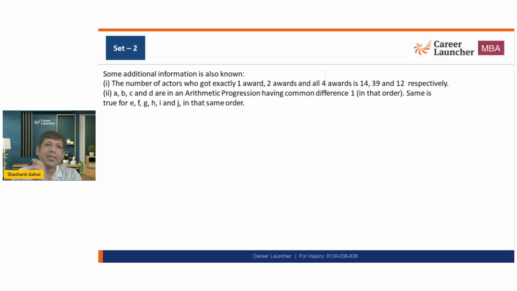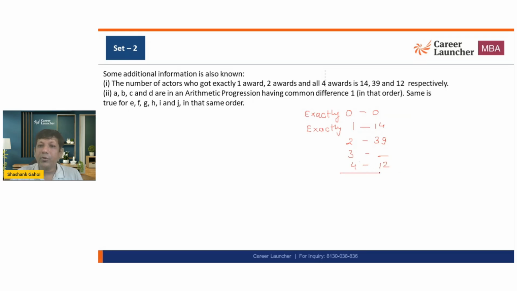Okay. And there is some additional information that is given. The number of actors who got exactly 1 award. So basically, if I am going to talk about categories, there are going to be 5 categories. Exactly 0 awards, that is no one. Exactly 1 award, that is going to be 14. That is what the first question is saying. Exactly 2 awards, that is 39. Exactly 3 awards, I don't know. Exactly 4 awards, that is 12.